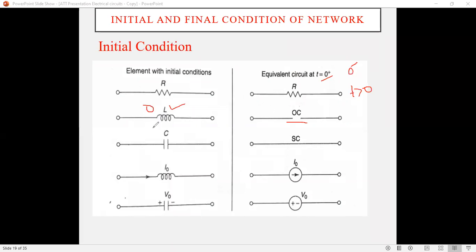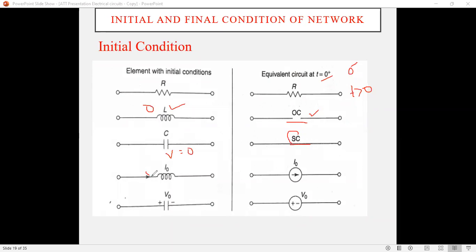Now, if the current flowing through the inductor is initially 0, then at t equals 0 plus, this inductor acts as an open circuit. In the case of a capacitor, there is no voltage across the capacitor initially, that is V equals 0, meaning the capacitor is uncharged. Then at t equals 0 plus, the capacitor acts as a direct short circuit.